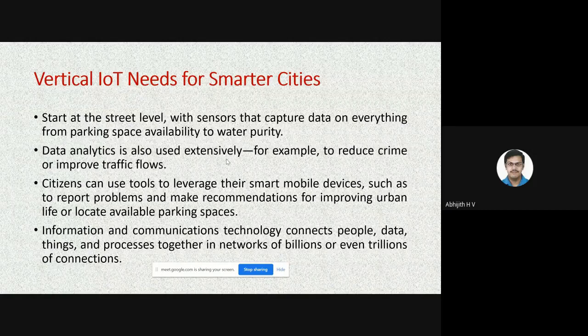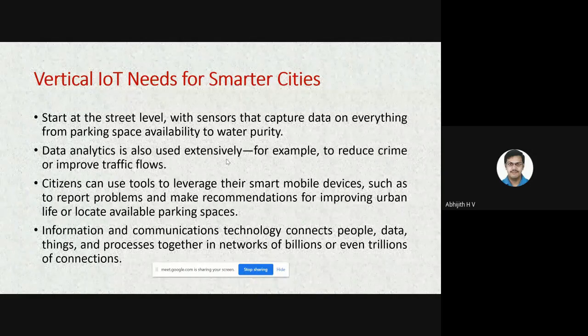If you consider a city like Bangalore or Mumbai or any other metro city, if everything gets automated and converted into a smarter city, what will happen? Then there will be millions or billions of internet connections. A huge amount of data will be generated. Many people are accessing the internet in real time, so that data needs to be processed in real time. So effective ICT, information and communication technology, is required.